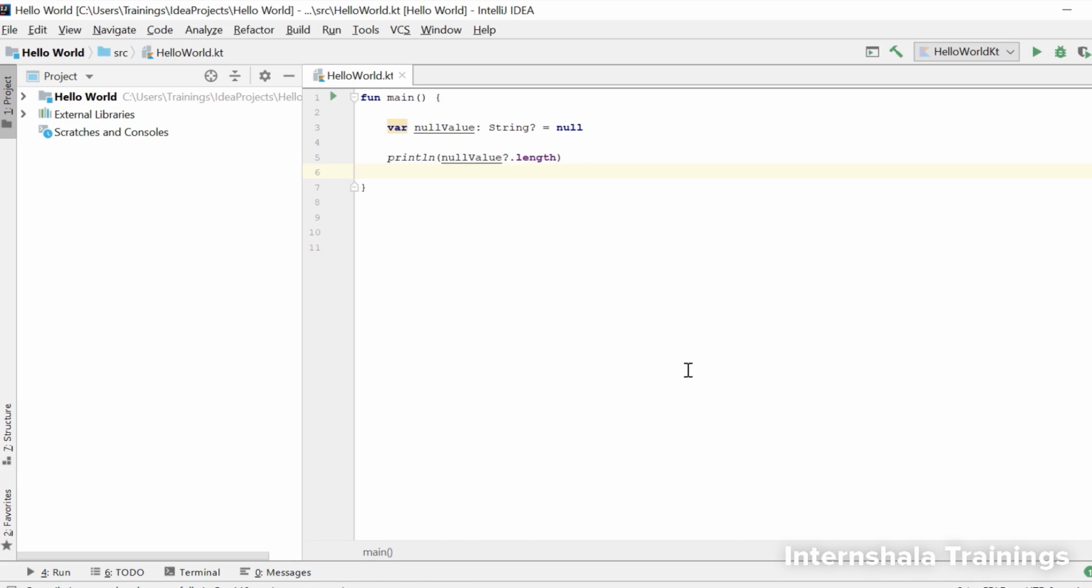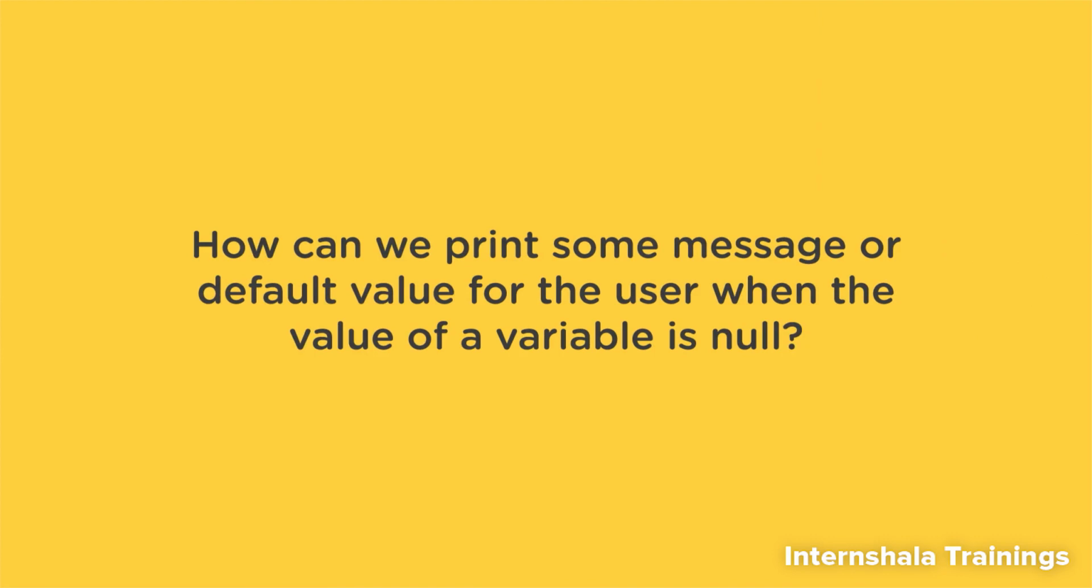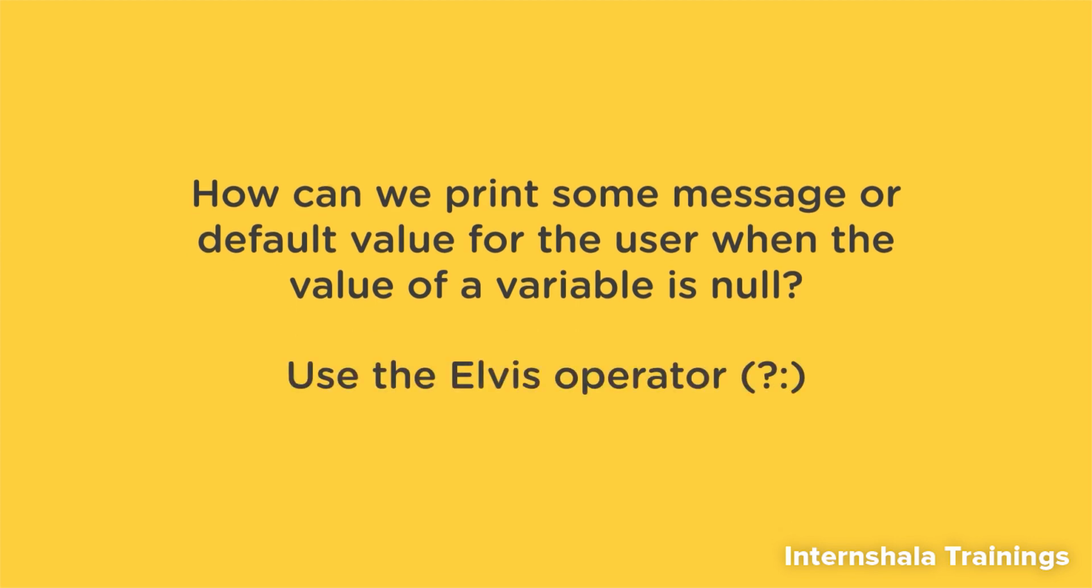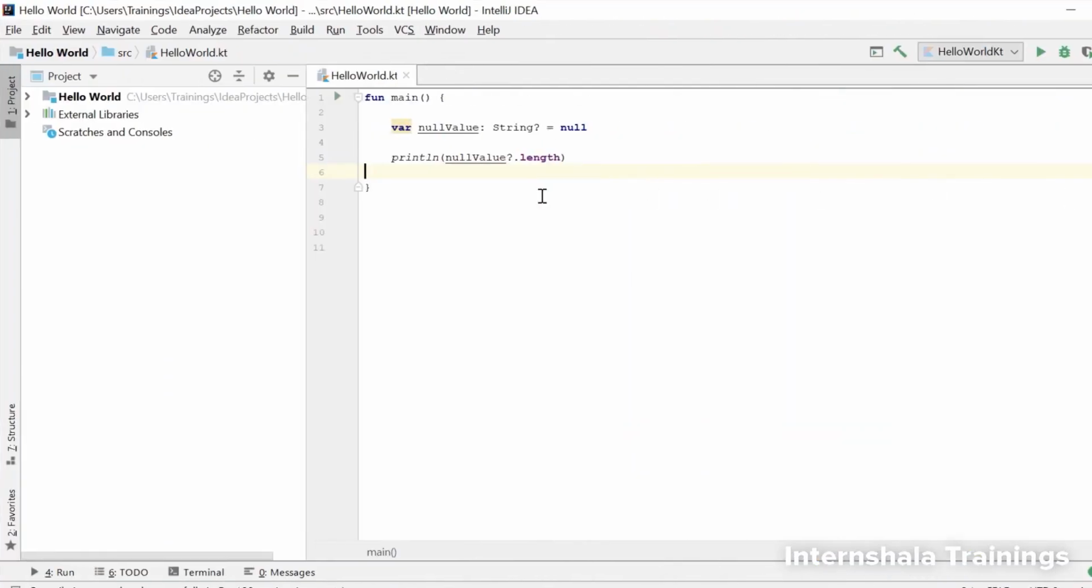So what we have seen is that when we use the safe call on some variable which has a null value, we get the output as null. But what if we want to print something else for the user when the output is null? It could be a message, or we can set some default value instead of printing null. Let's see how we can do that. So, we use the Elvis operator for this. It allows us to set a default value when the output of a safe call is null. Let's go back to this program and learn how to use the Elvis operator.